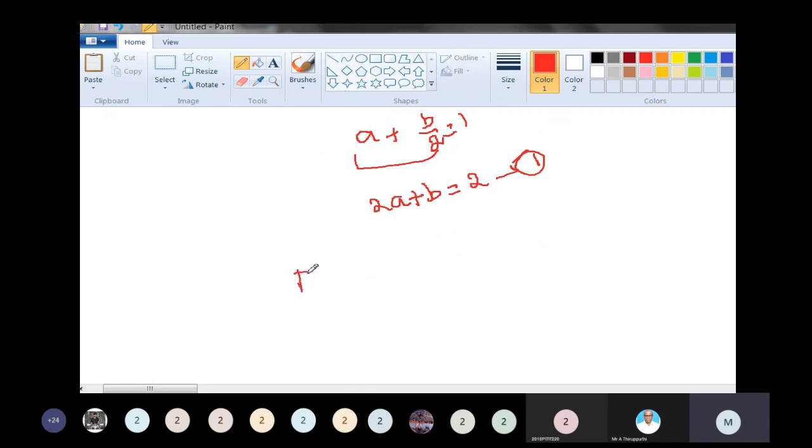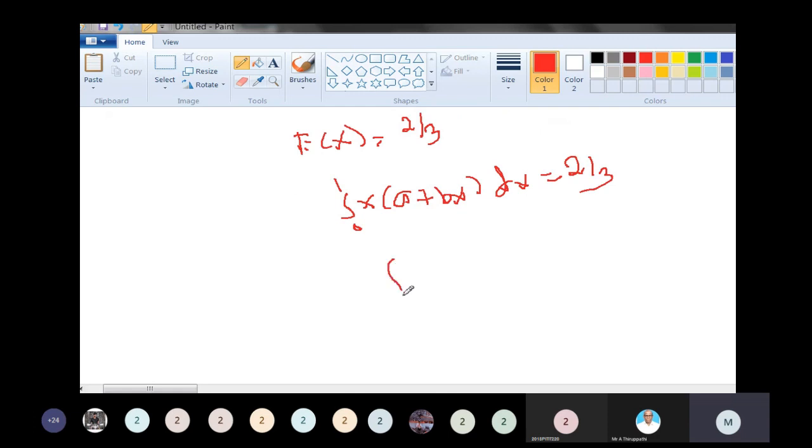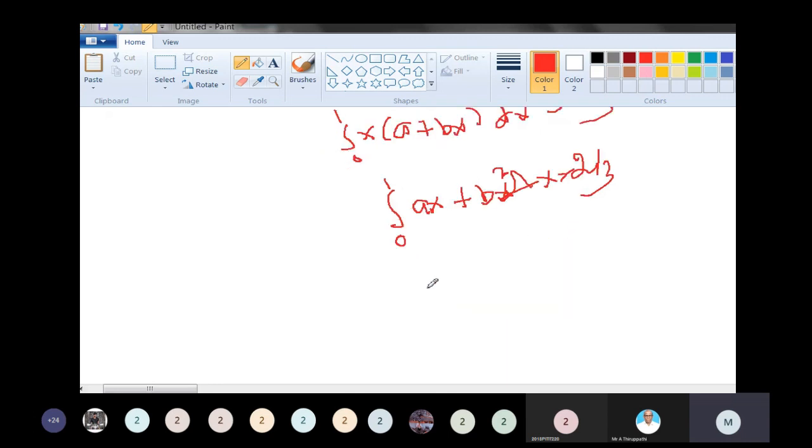What is the next one? The expectation of x, E of x, is equal to 2 divided by 3, which is given. So the integral over 0 to 1 of x into a plus bx dx is equal to 2 by 3. That is the integral of ax plus bx squared dx equal to 2 by 3.